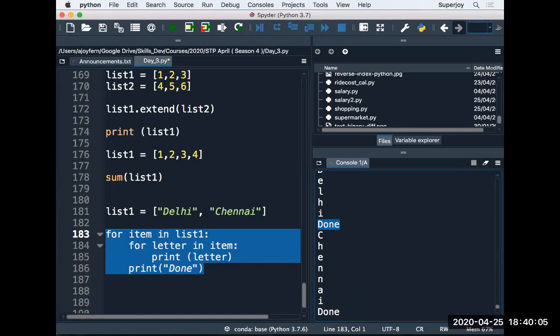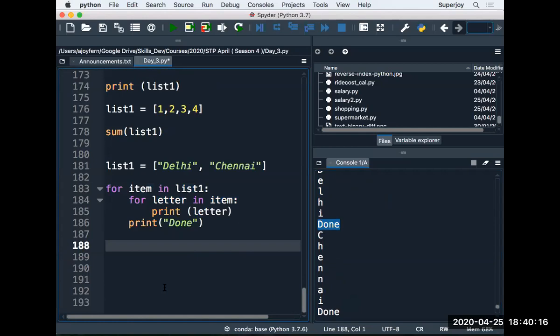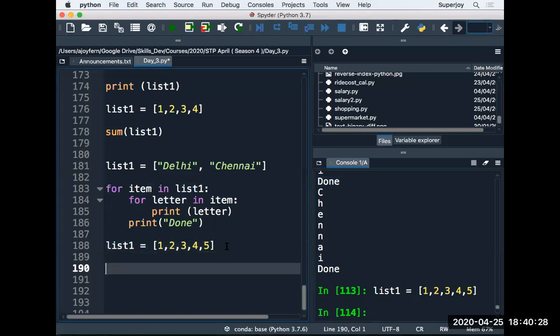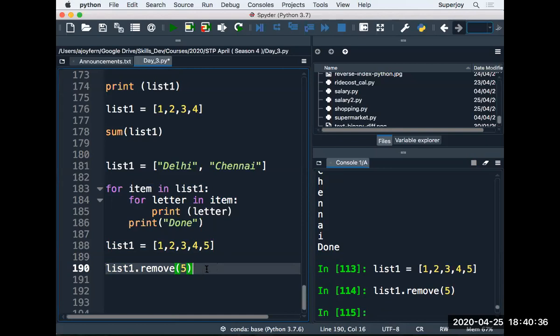Kirti 26 is saying, sir, what is the difference between remove and delete. Guys, there is no method as delete in the list, right? We have a delete, but the use is different. So let's say we have a list 1, 2, 3, 4, and 5 like this. When I want to use the remove method, how will I use it? Remove, and let's say I want to remove the item 5. But if you want to delete, then we have del, right? And in the del, I can say list 1 index 0.